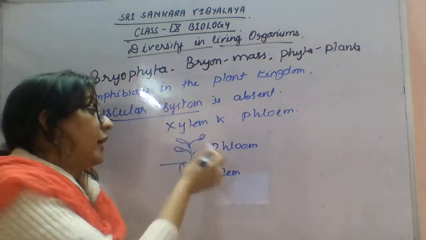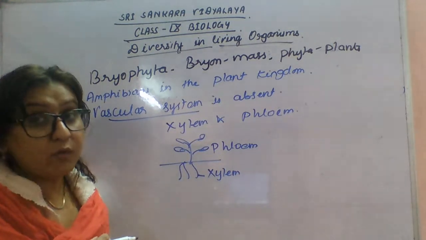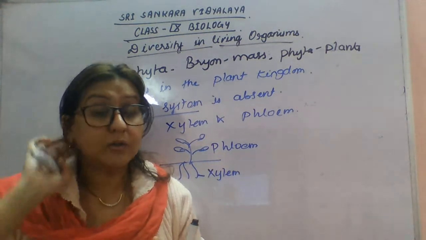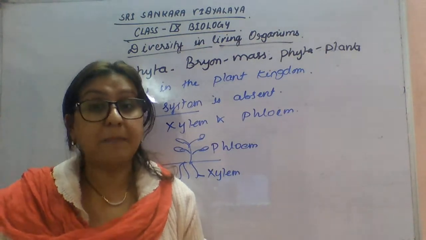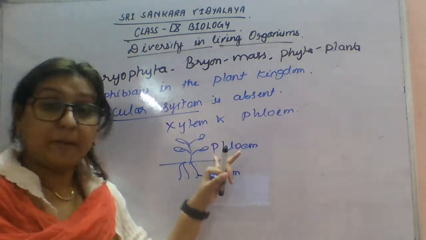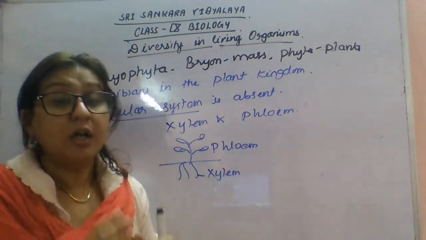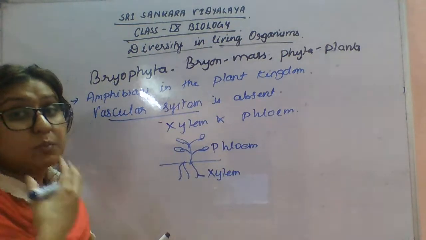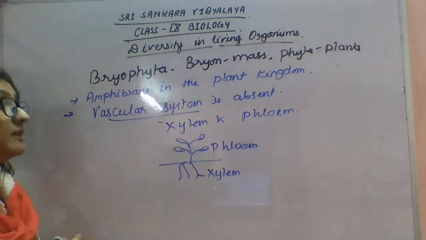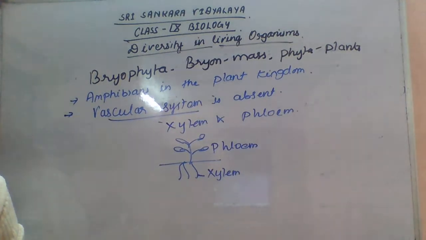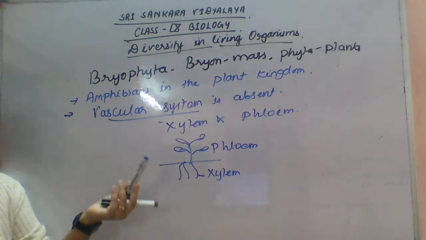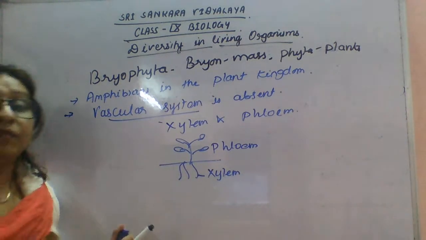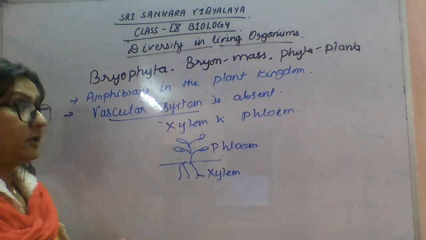So phloem, what will happen? Obviously you know the leaf prepares food for the plant. Now this food also has to be transported to the different parts of the plant's body. So the function of phloem tissue is the transportation of this food to different parts of the plant's body. Both of these comprise the vascular system. So you can say the vascular system is absent in plants of bryophytes. They do not have specialized tissues for the conduction of water and food materials from one part of the body to different parts of the body.